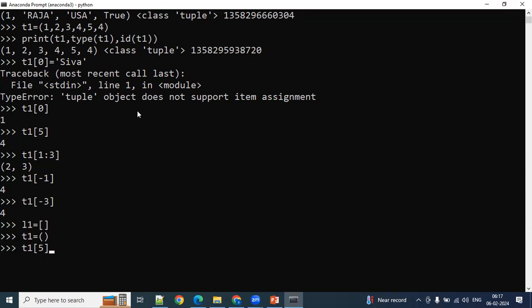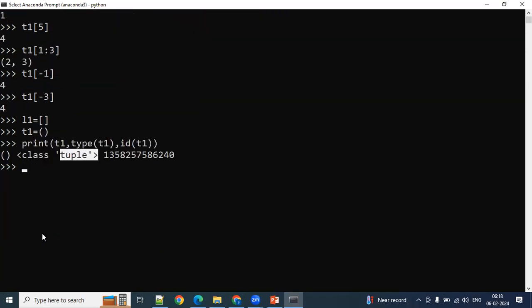For that, we have to write a command like this. Again, print command you need to write. See, empty tuple. So it is a tuple actually, but with no elements. How do we know the length of this tuple? How did we find the length of a list yesterday? Length function. len of T1 we need to take here. So what are you going to get? 0.